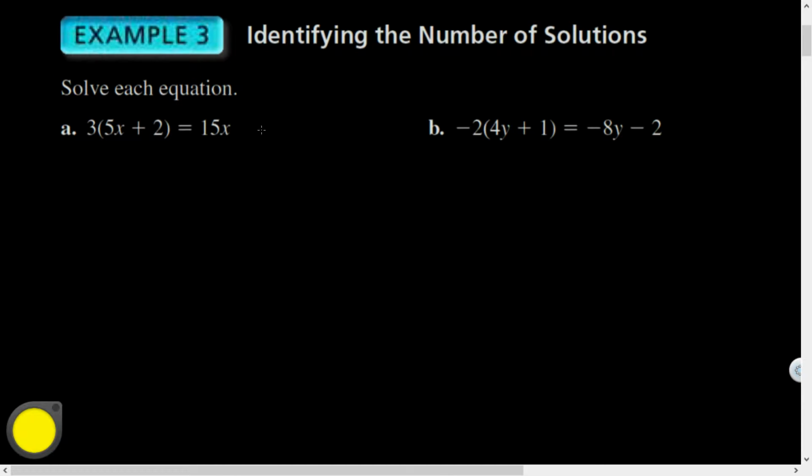Solve each equation and identify the number of solutions. So let's solve. What should I do first here, friends? Yeah, let's do some distributing, some multiplication by 3 on everything in the parentheses. I don't know if that's how you'd say parentheses, but 3 times 5x is 15x. 3 times 2 is 6, equals 15x. Now, perfect. We know how to solve with variables on both sides.